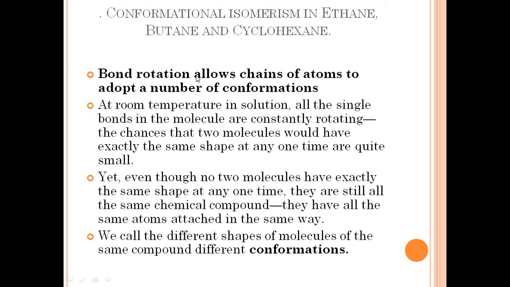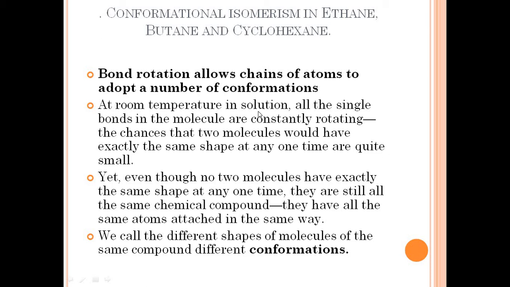There is a bond rotation happening in every molecule, and this bond rotation allows the chain of atoms to adopt many conformations. So any carbon-carbon or any hydrocarbon bond, these bonds are continuously rotating, continuously changing their shapes and size. So this bond rotation allows the chain of atoms to adopt different shapes and different conformations.